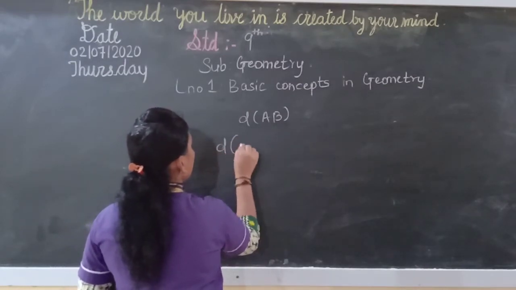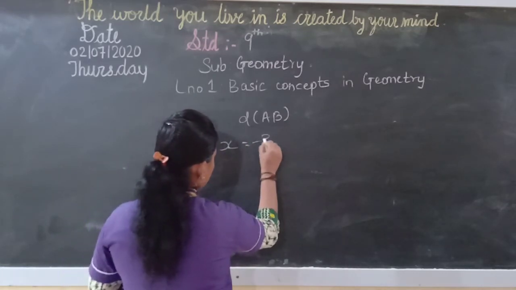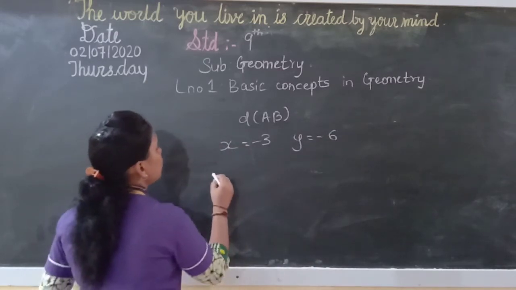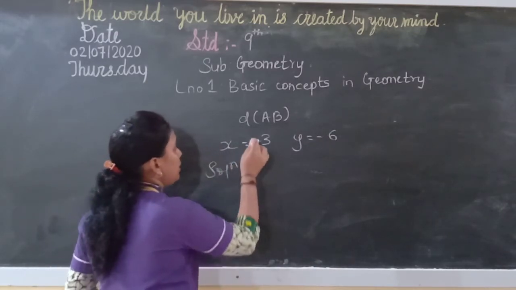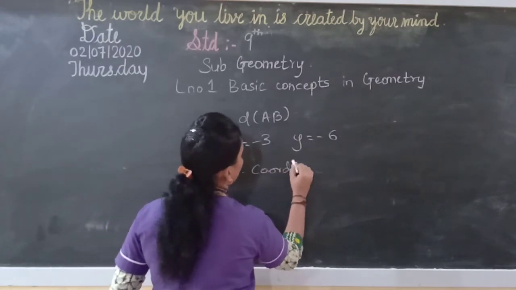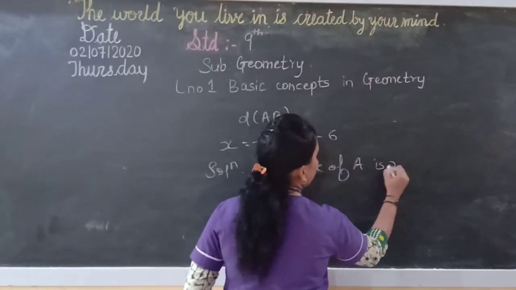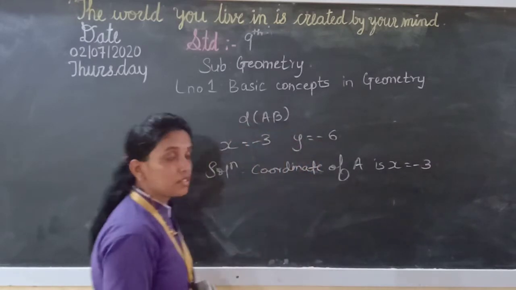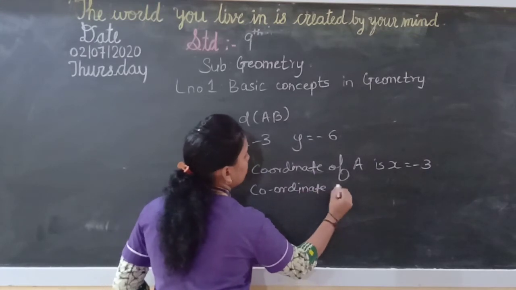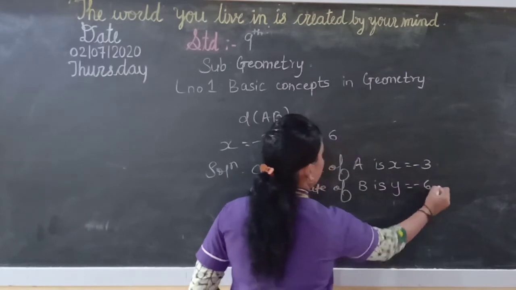Now similarly, you will take the value of x as minus 3 and y is equal to minus 6. Here also you will do the same way: the coordinate of A is x, which is equal to minus 3, and the coordinate of B is y, which is minus 6.